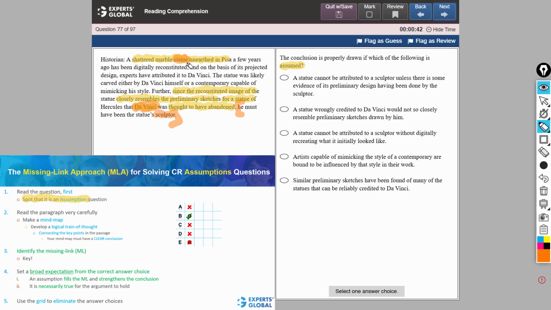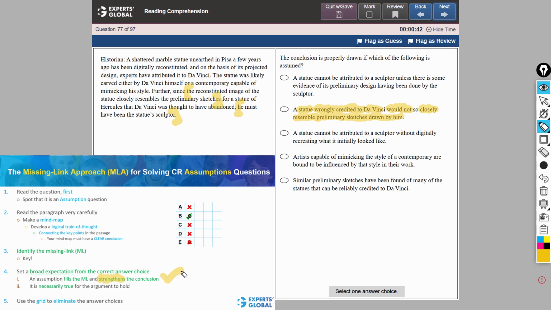We identified the conclusion. The missing link is clearly between this evidence, the reconstituted image that shows a resemblance, and the conclusion that Da Vinci must have been the statue's sculptor. Now, if a wrongly credited statue would not so closely resemble the preliminary sketches drawn by Da Vinci, and this one clearly does, then our conclusion here is strengthened.